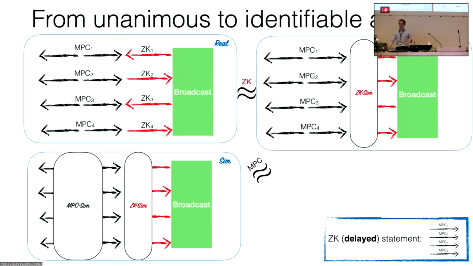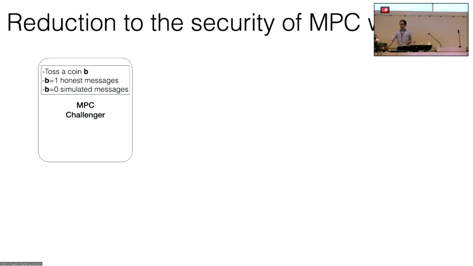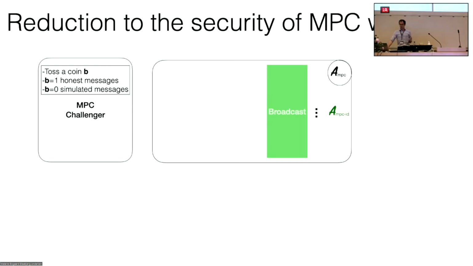Because here we want to say that these two hybrids are indistinguishable due to the security of the MPC protocol, and this step in the reduction doesn't really work. The reason is the following. When you want to do this reduction, you want to construct an adversary for this black MPC protocol. This adversary will interact against an MPC challenger that, as you all know, basically has two choices: either the MPC challenger will compute the messages using the honest procedure, or using the simulator.